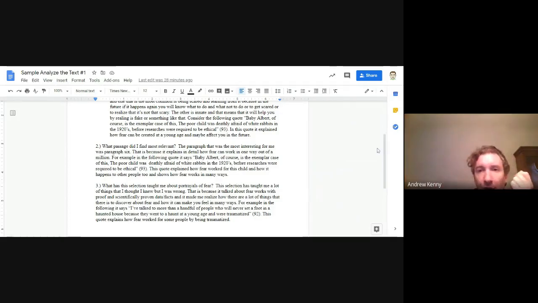The paragraph that was the most interesting for me was paragraph 6. That is because it explains in detail how fear can work in one way out of a million. For example, in the following quote, it says, excellent. They then give a quote, which they quote start. Take a look. They do not put a period at the end of the quote. Instead, they put it after the end of the parentheses of page 93 to show us this came on page 93. Then they explain the quote. This quote explained how fear worked for this small child. Perfectly done.